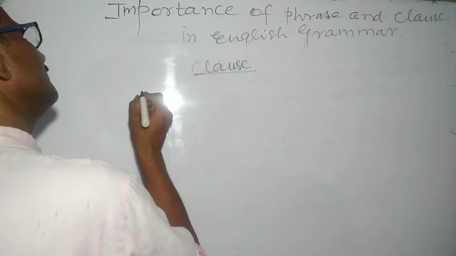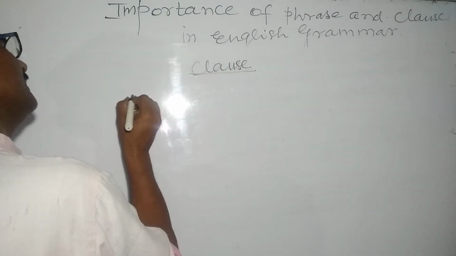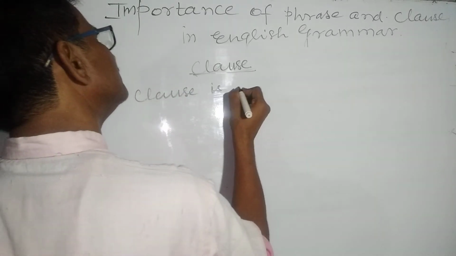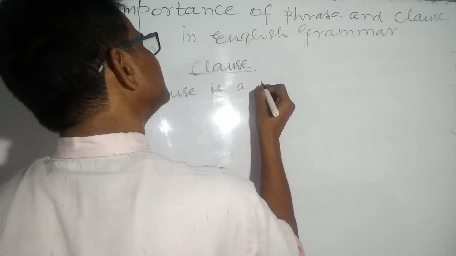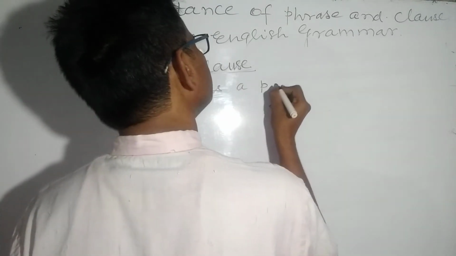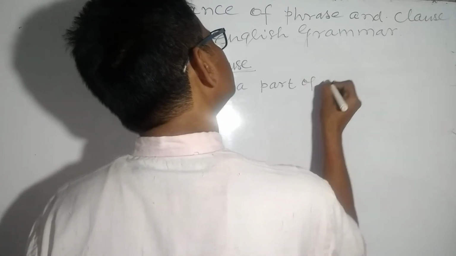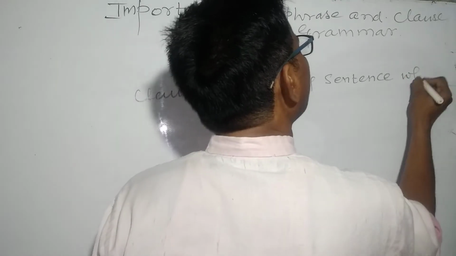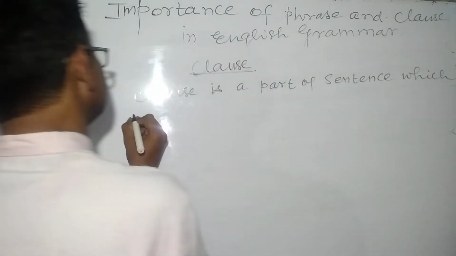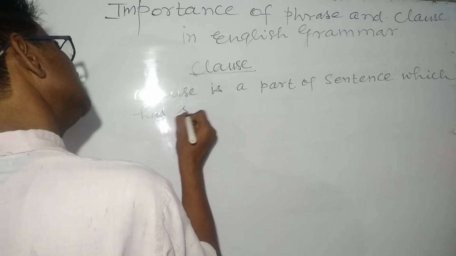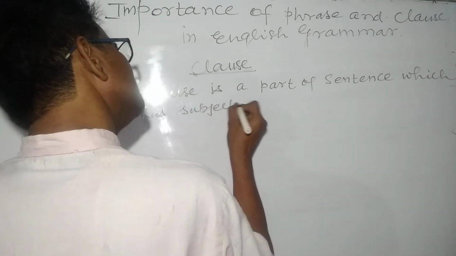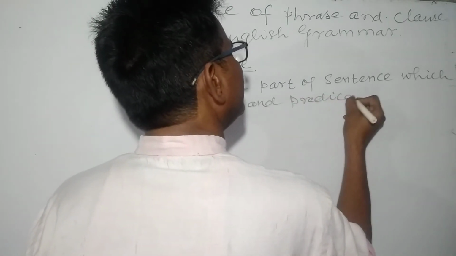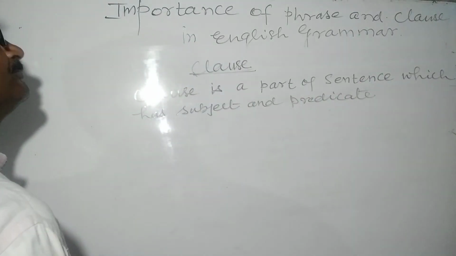Clause. Definition of the clause. Clause is a part of a sentence which has subject and predicate.